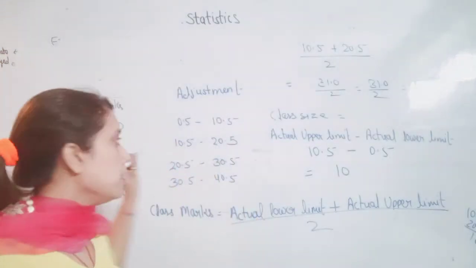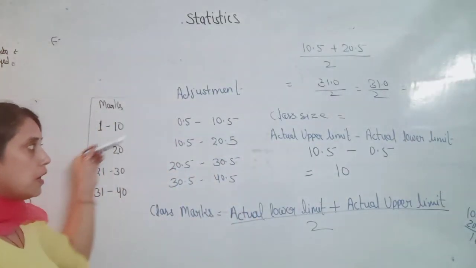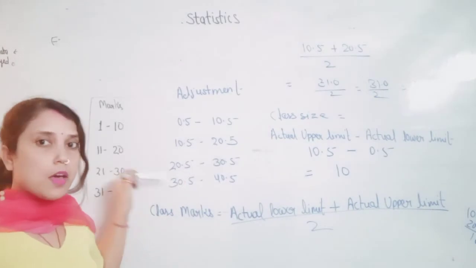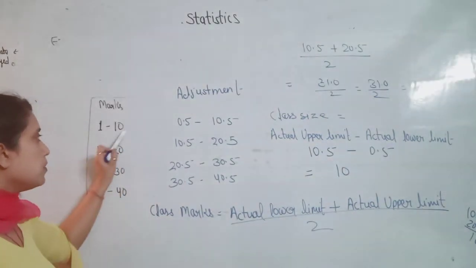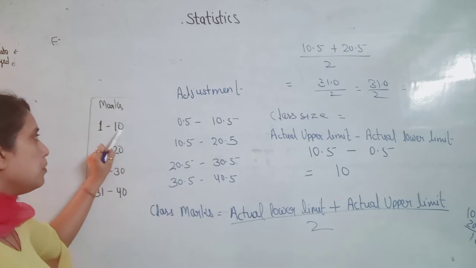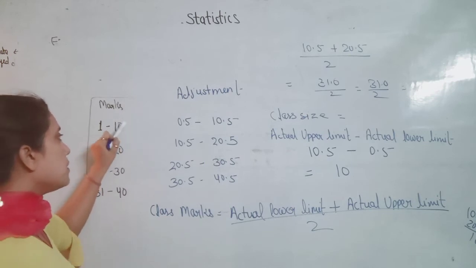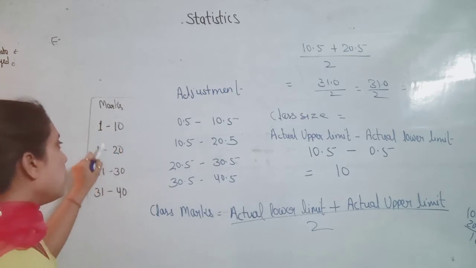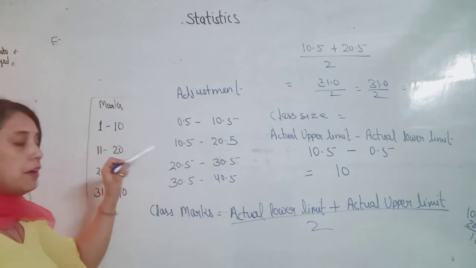First we convert the class interval into a continuous class interval. How to convert? First we observe the difference between the upper limit of the first class and the lower limit of the second class, divided by 2.